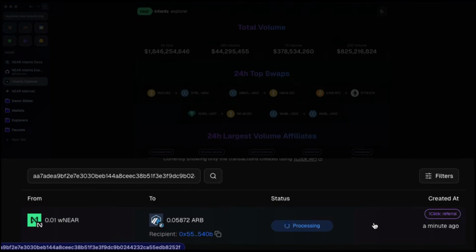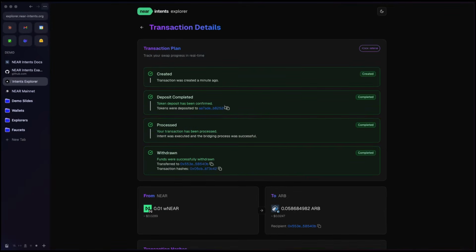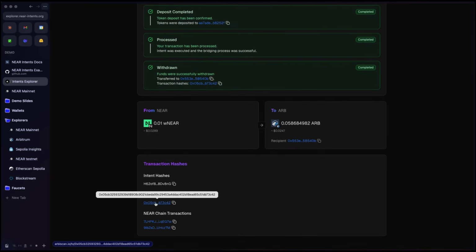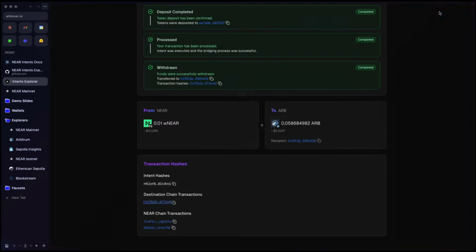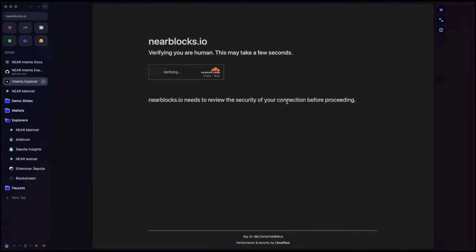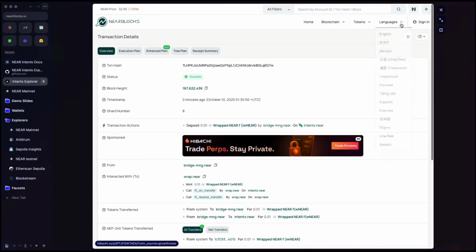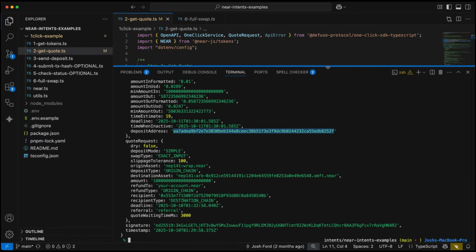And you can see it is processing. So we can see that it was created. The deposit is complete. And all right, yeah, looks like we did a successful swap. And if we keep scrolling down, we can see our destination chain transaction. We can look at Arbiscan, see this was successful. And we can take a look at our near transactions. See all those individual transactions on the near side. All right, so we've completed a successful swap.